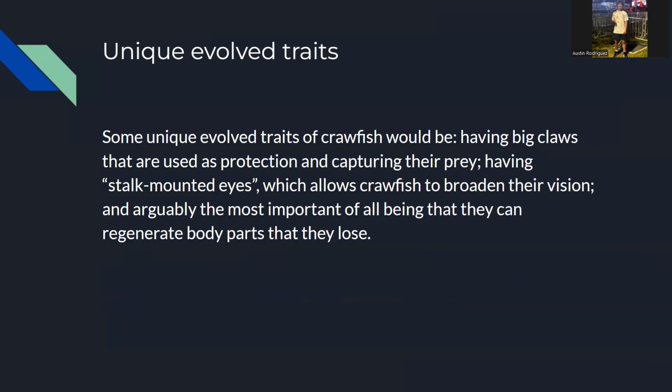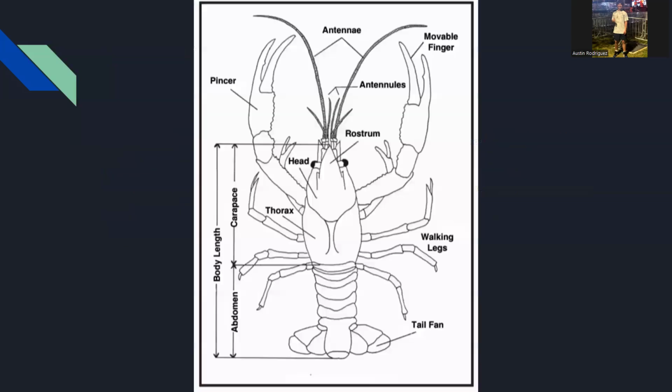Some unique evolved traits of crawfish would be having big claws that are used as both protection and for capturing their prey, having stalk-mounted eyes, which allows them to broaden their field of vision, and then arguably the most important of all being that they can regenerate body parts that they lose. Then here is a cool diagram showing things like the claws, the eyes, and the tail that they also use to propel themselves around in the water and like walking legs.